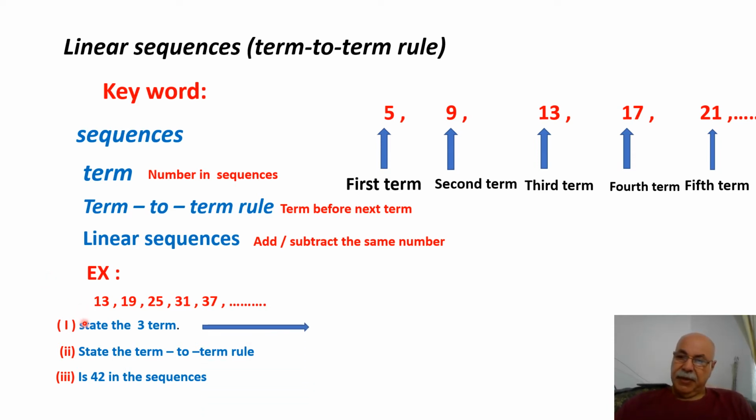You see, in this one he asked me for the third term. We said the third term is 25, because this is the first term, the second term, and this is the third term.